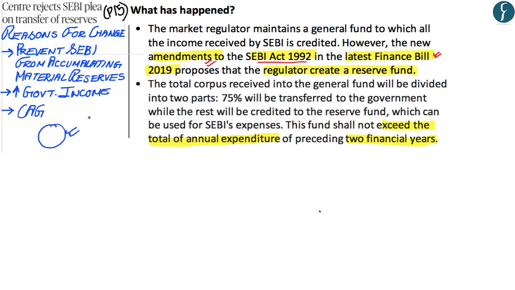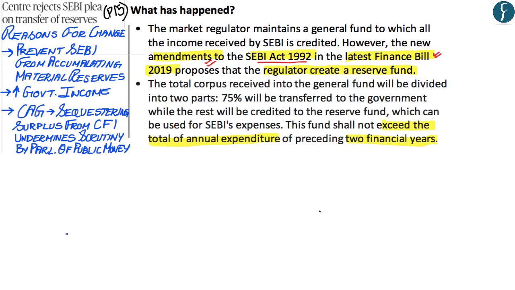Whereby if they're not transferring this surplus amount into the Consolidated Fund of India, then this money which has been kept by SEBI cannot be scrutinized by the Parliament of India. Whereby if this money is transferred into the Consolidated Fund of India, then it becomes easier for the Parliament of India to scrutinize this public money.